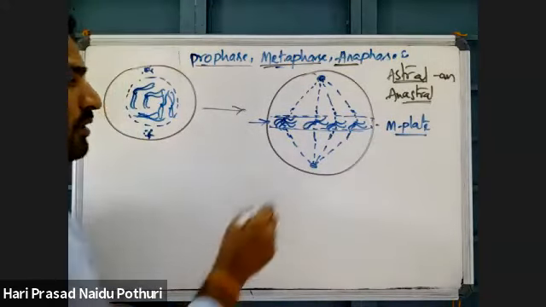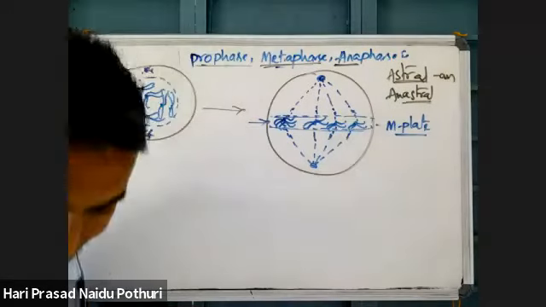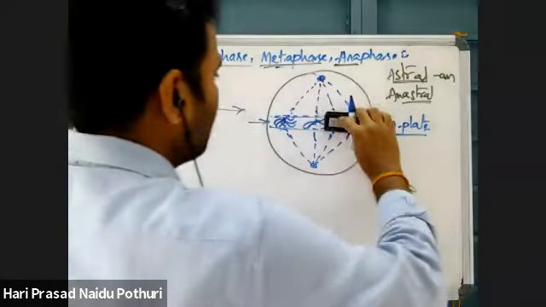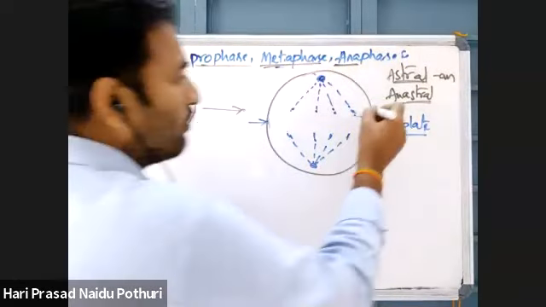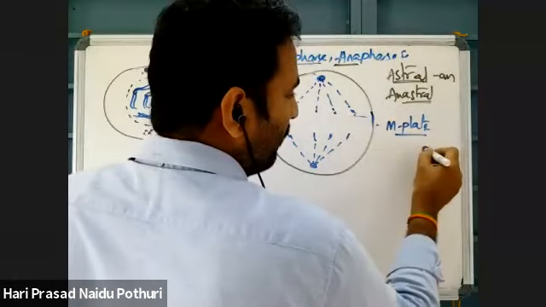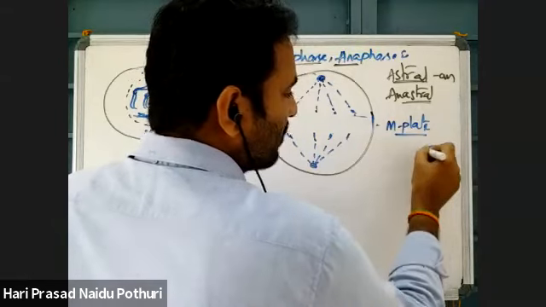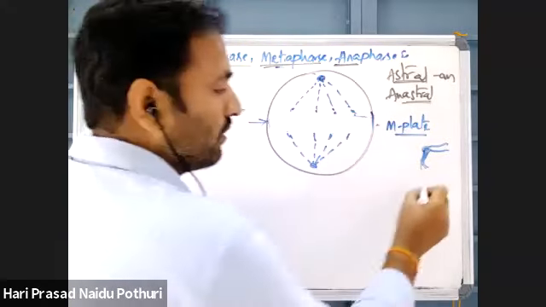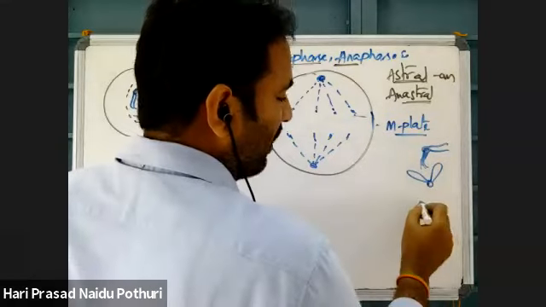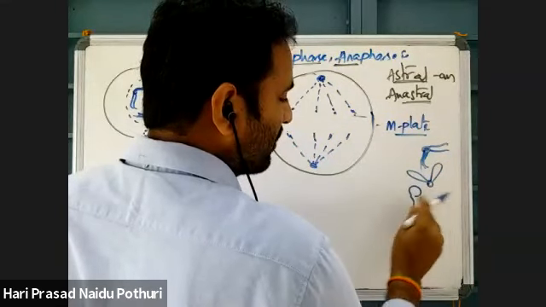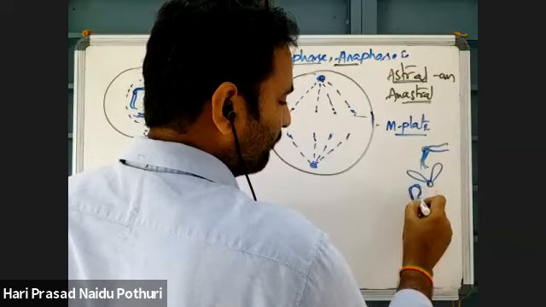How they are aligned, see one diagram. I will explain this diagram clearly again. Normally chromosomes have a structure like this. The centromere is the middle part of the chromosome. This is the centromere. I wrote the chromosome structure already.